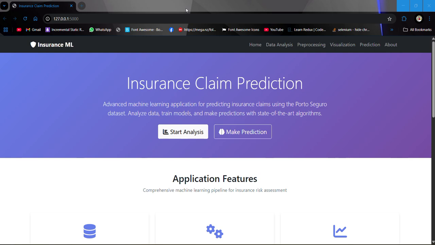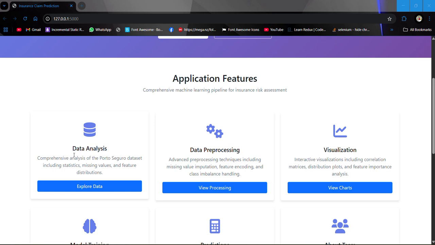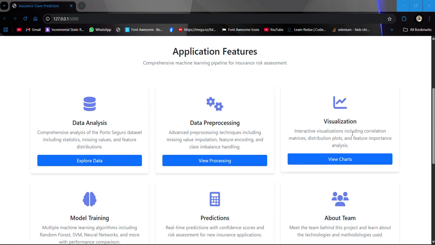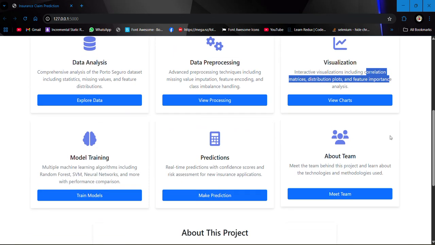Here we have a front end where we can analyze our data and pre-process our data. Obviously, we need to pre-process our data first to get good accuracy. Then we have a visualization that gives us different plots. Then we have our model training feature that helps us train on certain algorithms like random forest, ANN, KNN, linear regression, and logistic regression. So there are a lot of models that we can use.